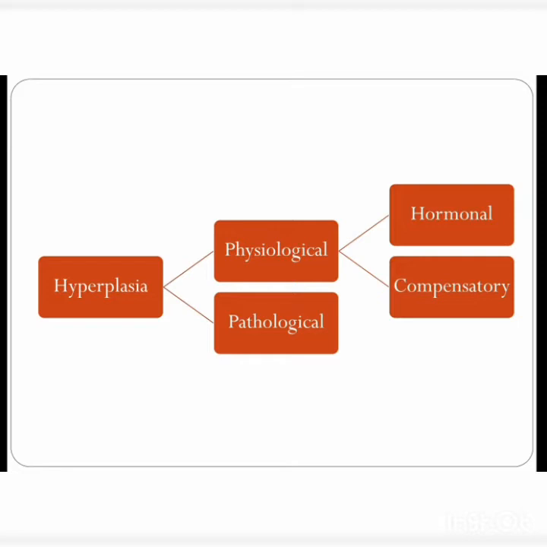Another example of pathological hyperplasia is congenital adrenal hyperplasia due to the increased secretion of ACTH, which is the adrenocorticotropic hormone.